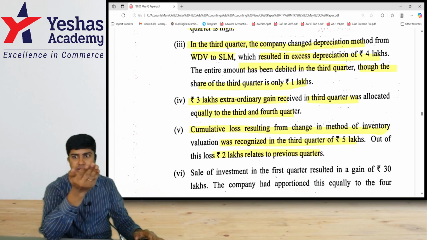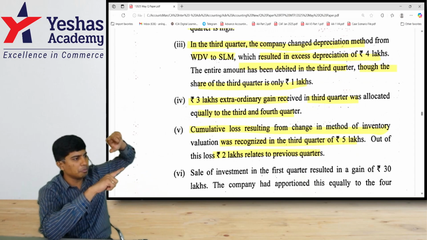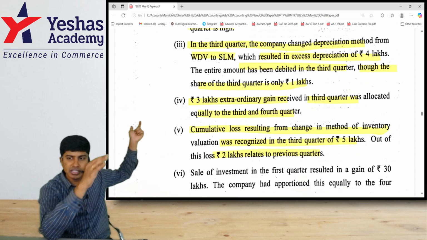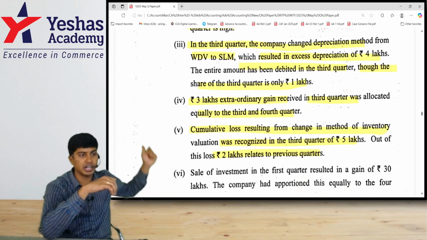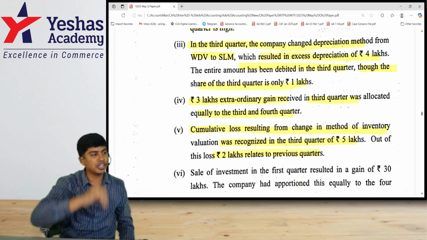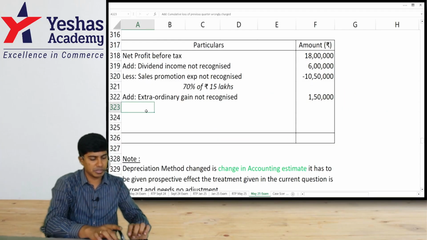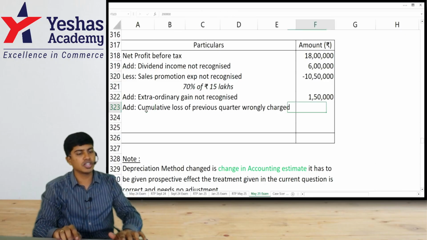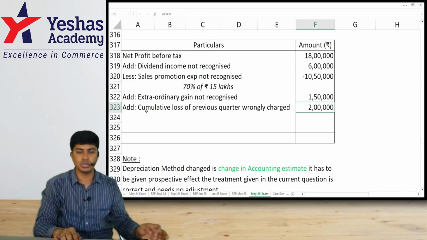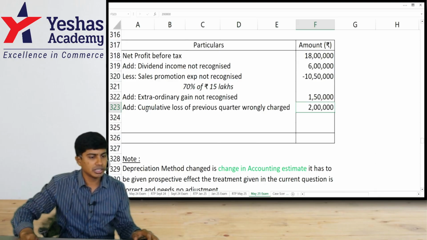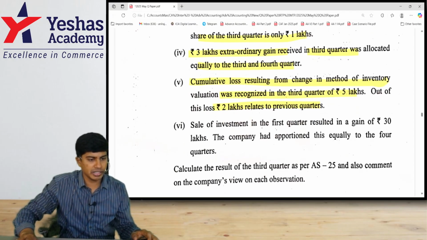We should add back 2 lakhs. Why? 2 lakh was supposed to be charged to previous quarters. 3 lakh was supposed to be charged to third quarter. I have charged 5. My profit has gone down. I will increase the profit by that wrong charge of expense. Add cumulative loss of previous quarters wrongly charged, 2 lakh. Everybody got it? Let's see the last adjustment. I hope the last one.